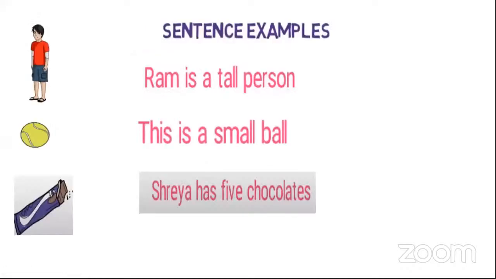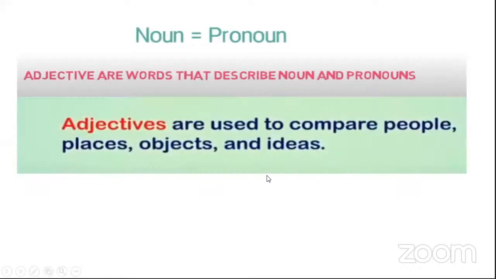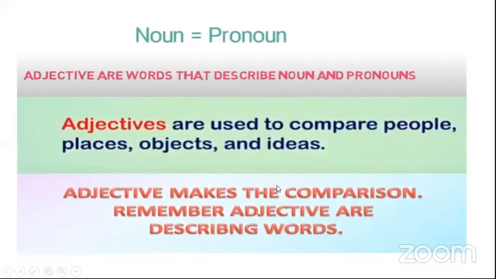last slide, that Ram is a tall person. So we are describing this. And these adjective words later on we'll use to compare the people, places, objects, and ideas. So adjectives make the comparison. Remember. So you'll remember how that boy was, how that girl was, how that object is. So adjectives help us to remember the comparison.